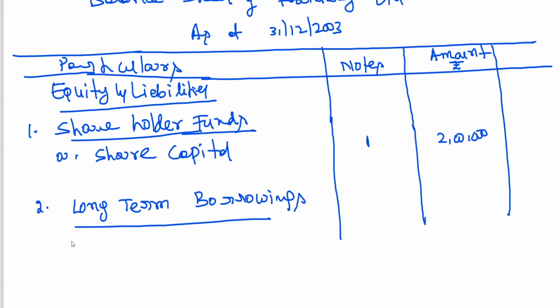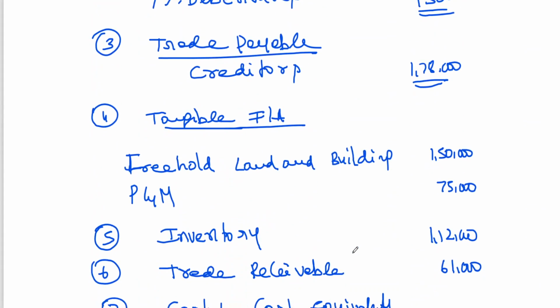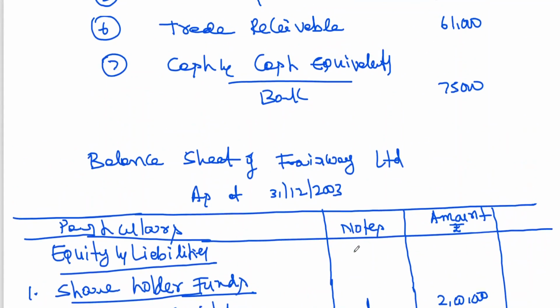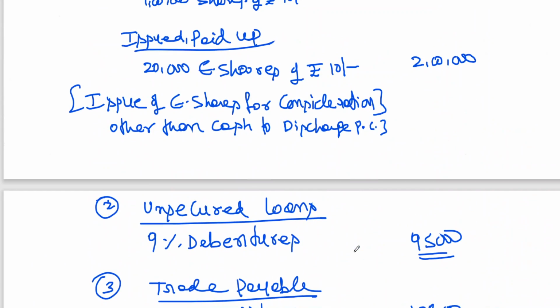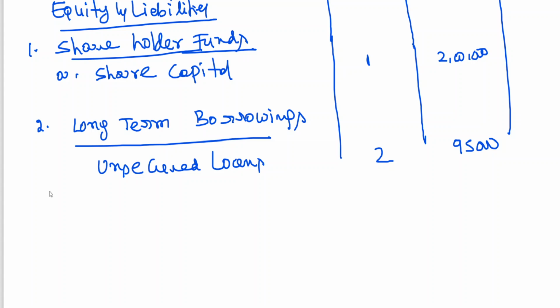Again, description I need not give because I have already given it in note 2. 95,000. You can see that note 2 I have given already. Here 95,000.